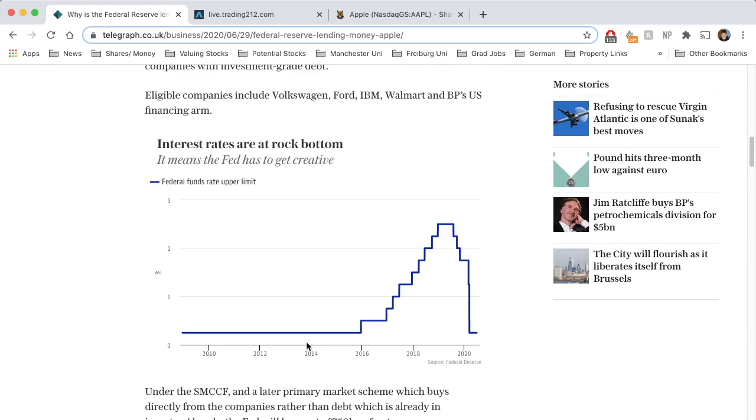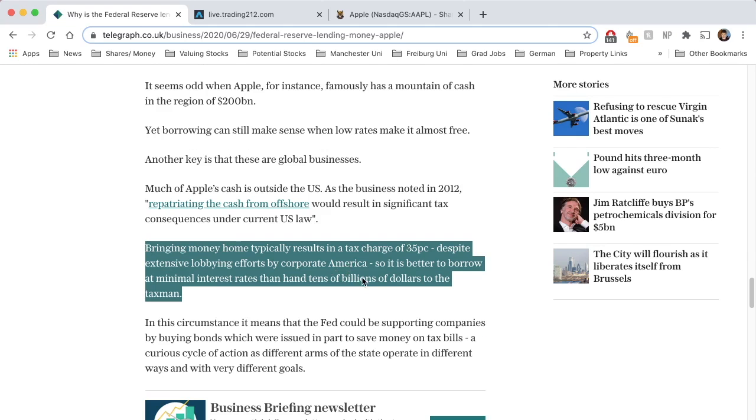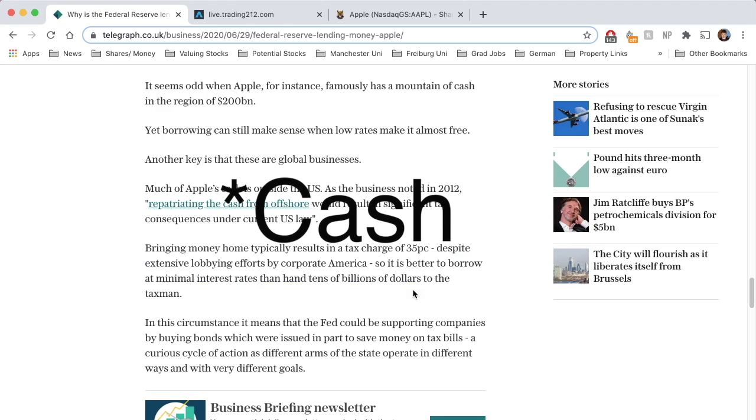Also, by the Fed lending money to Apple, it will help push down interest rates even further, again just allowing the economy to get back up from its knees. So I can see why it's a win-win situation. The Fed gets to inject the economy with more dirt cheap capital to get everything rolling again, and obviously Apple has then access to capital far cheaper than even collecting its own debt from abroad.